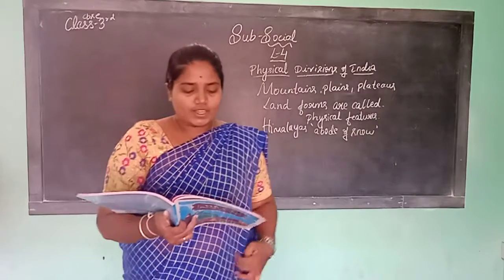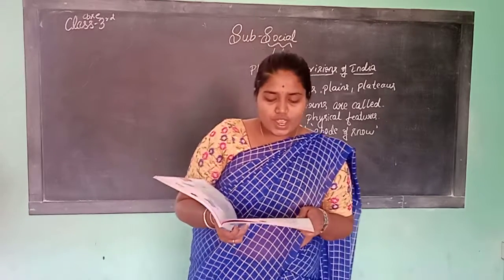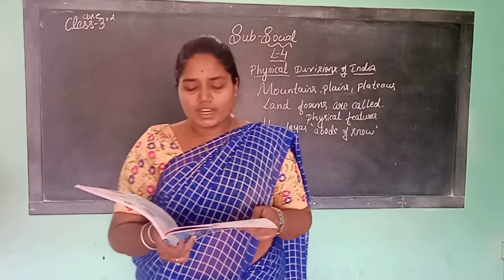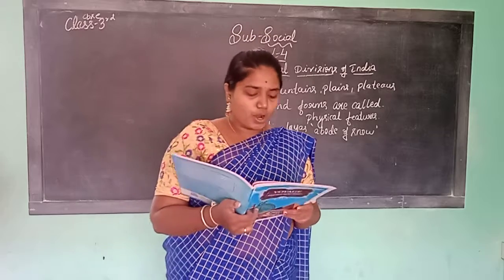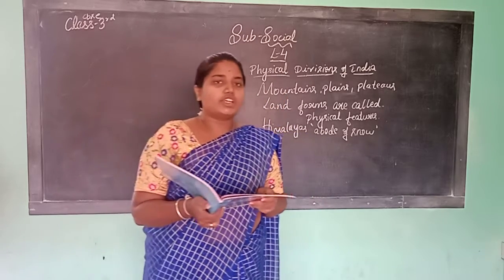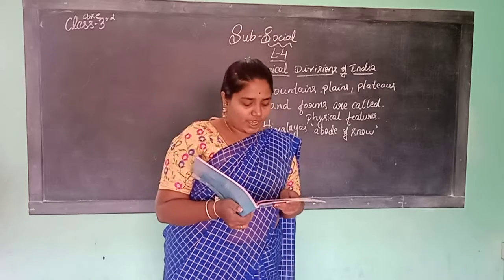Himalayas are known as abode of snow. The Himalayas is the world's highest mountain range. It forms the northern boundary of India.